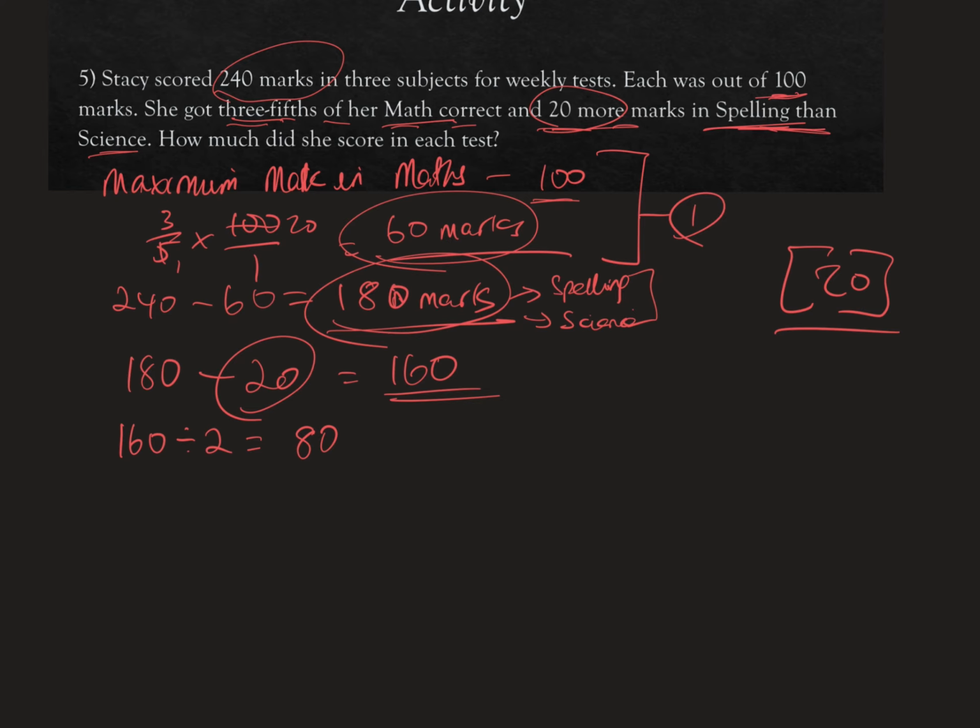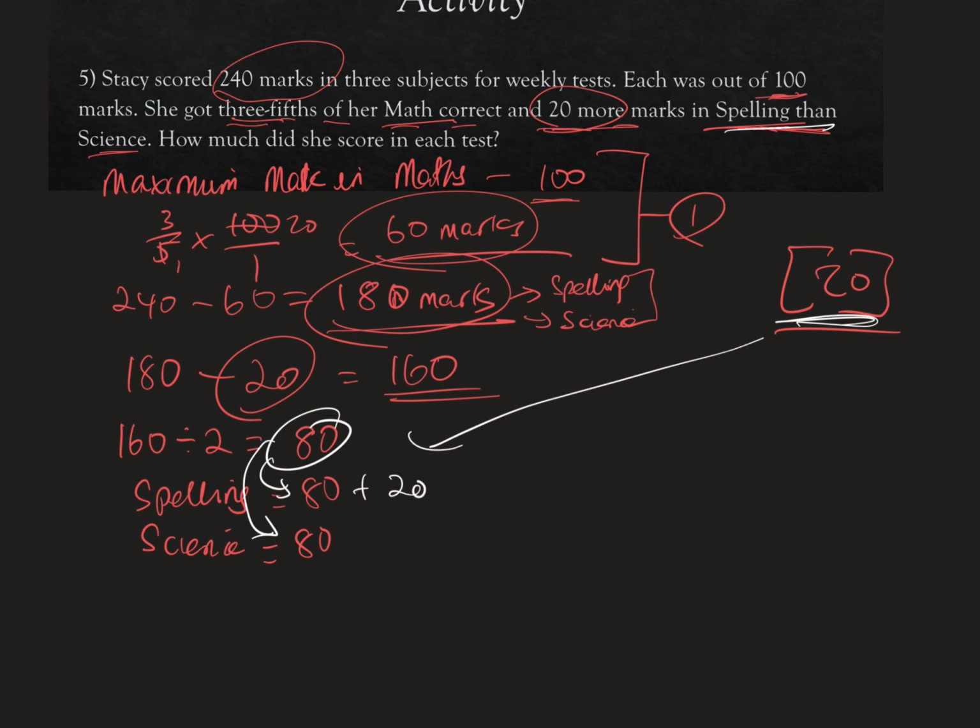Now we just put spelling and we put science, and spelling gets 80 and science gets 80. Now, where do we get that from? This 80 goes here and it goes here as well. However, the excess that we just yeeted away, we have to go and be like, hey, we're so sorry. We yeeted you to the side. Please come back. And spelling got the 20 more. So we added 80 plus 20 and we get 100.